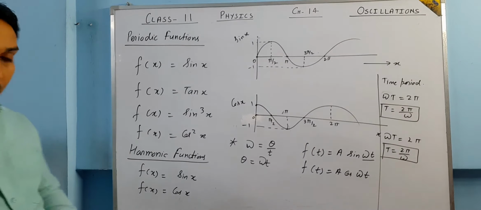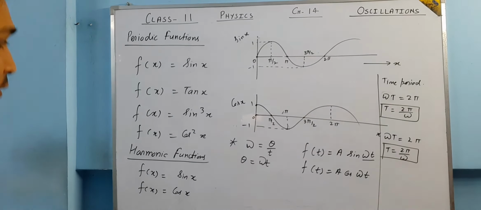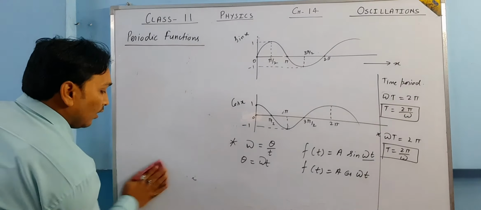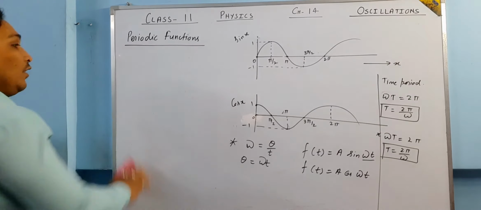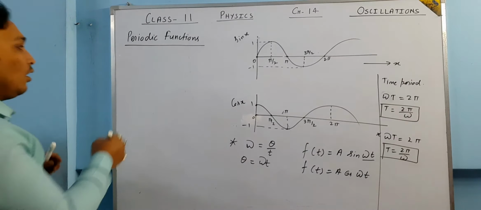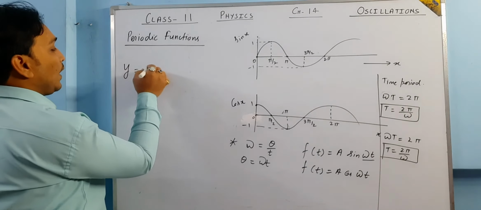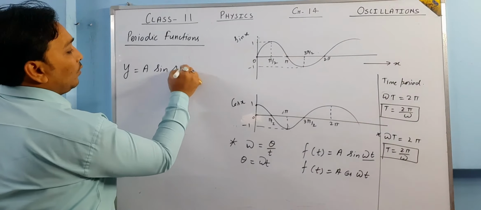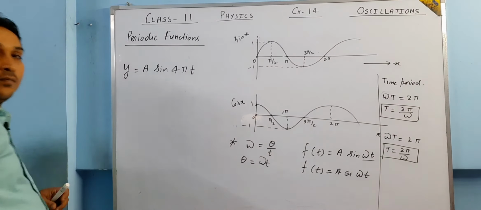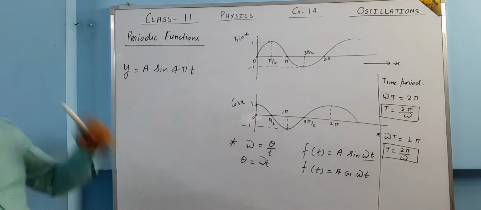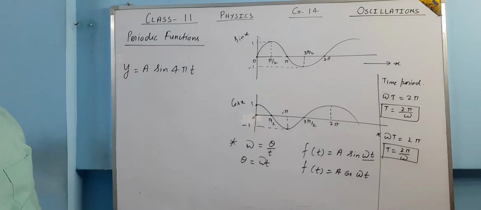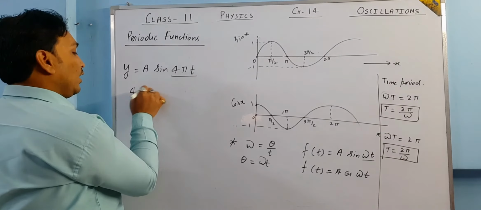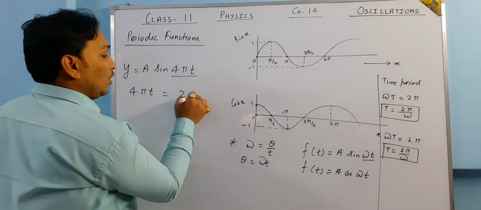Now in place of sin omega t and cos omega t, if something else is written, suppose we have been given a function y is equal to capital A sin 4 pi t, and we have been asked what is the time period of this function. What we are going to do is simply equate 4 pi t to 2 pi.